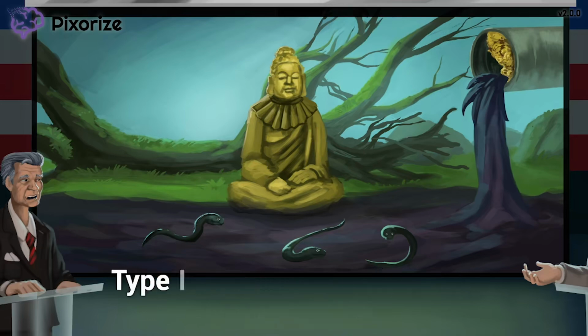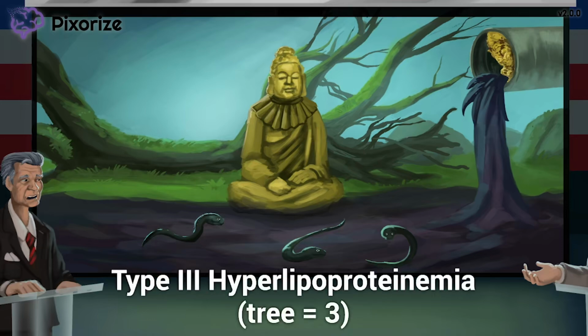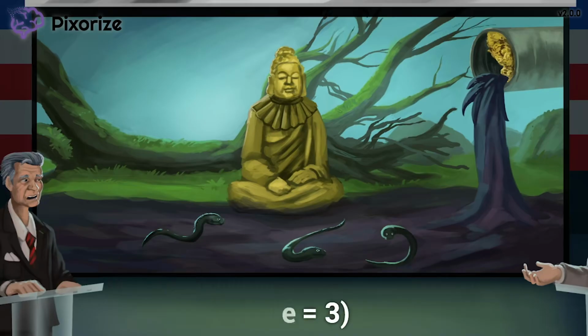Next, take a look at the big tree trunk that's fallen on the ground behind the pipe. You see, while the company was constructing this oil pipeline, they had to cut down some large trees to make space for the pipes. Or maybe the trees just died from environmental damage. Either way, this fallen tree should help remind you that familial dysbetalipoproteinemia is also known as type 3 hyperlipoproteinemia. Get it? A tree for type 3?